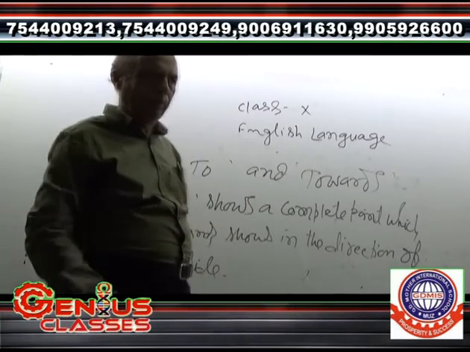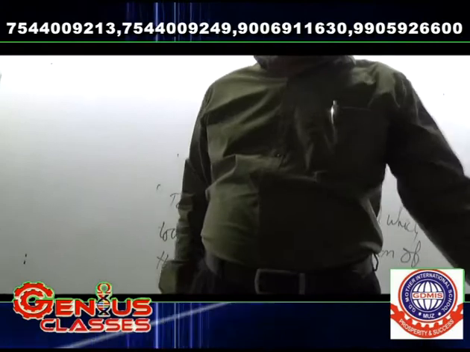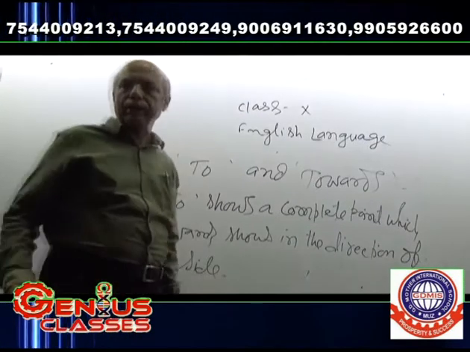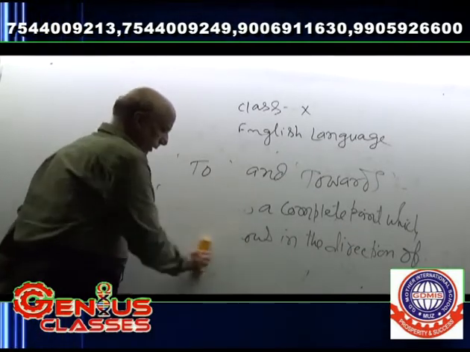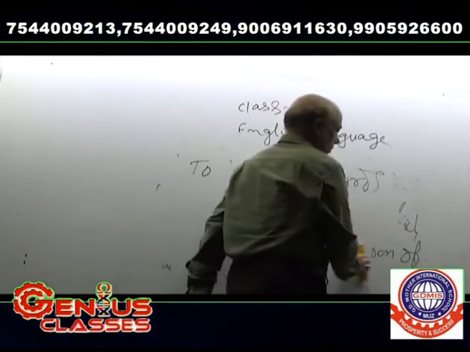As for example, I am going to write down, and it will be a very clear fact to be understood by you. I have used to and towards.